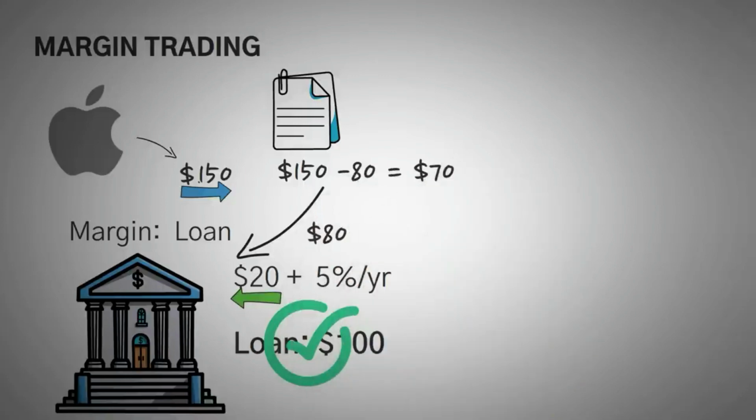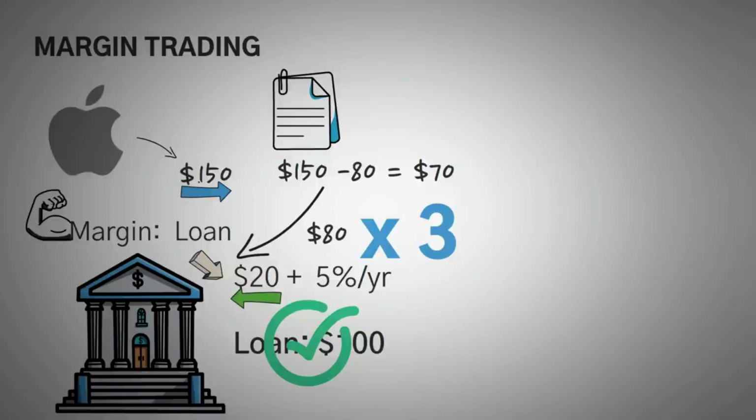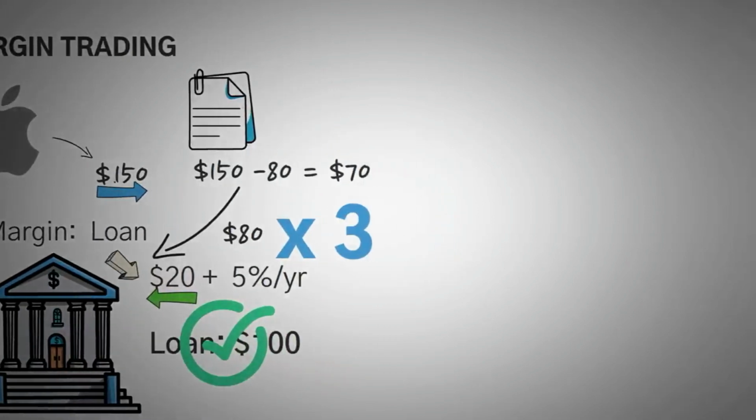So essentially you made $70 by only spending $20. This means that you more than tripled your money, even though the stock only went up 50%. This is the power of margin. You use it when you think something is going to increase in value to multiply your own money. Now, let's take a look at another situation.